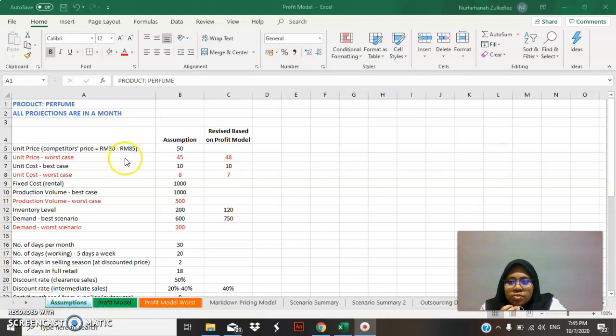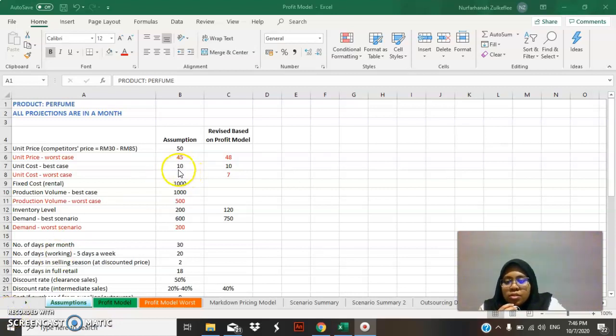So the unit price for the worst case is 45 ringgit, which is lower than the best case. This is because people will start to save when there is an unexpected event. So it is for the worst case.